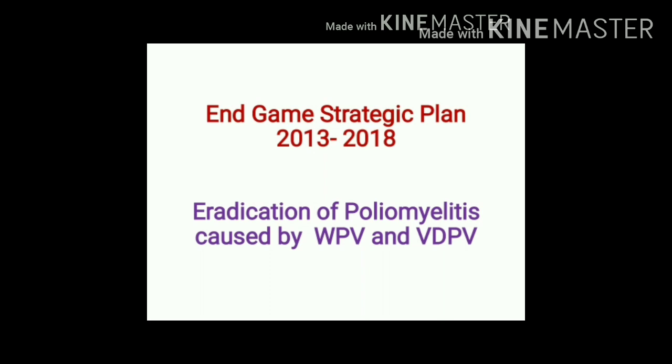Now at the global level, the aim is to eradicate poliomyelitis caused by both wild poliovirus as well as vaccine derived poliovirus. So it was in the year 2013 that the Endgame strategic plan was introduced by the World Health Organization.